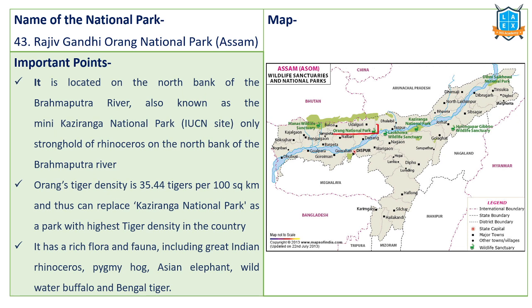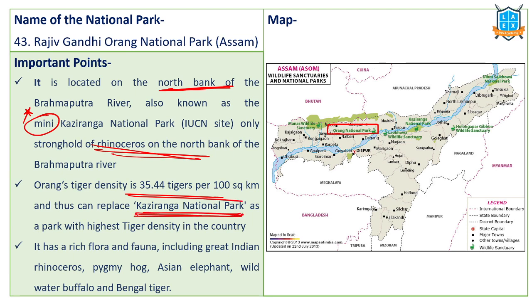Next one, Rajiv Gandhi Orang National Park, which is also simply called Orang National Park. Orang National Park is again located in Assam, on the north bank of the Brahmaputra river. This is also known as Mini Kaziranga. Important: Mini Kaziranga, because of the one-horned rhino species that it holds. Orang's tiger density is high.